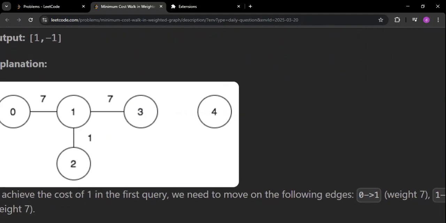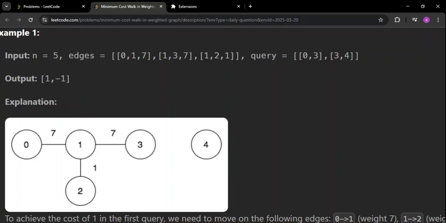So the point is going to be very clear now. If the query is asking you to find the path between two nodes which belong to different components, the answer is going to be minus 1. If they are asking you to find the cost where the source and target belong to the same component, then the answer is fixed. For example, let us say I am adding two more queries: 0 to 2, similarly 0 to 1, between 1 to 2, and between 1 to 0. Anything I can add, between these four numbers I can give you the combination of any two, always the answer will be 1 only.